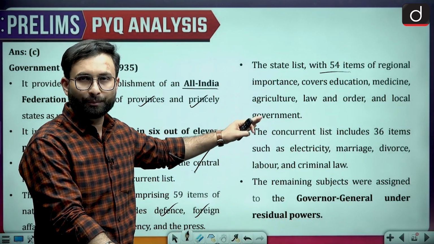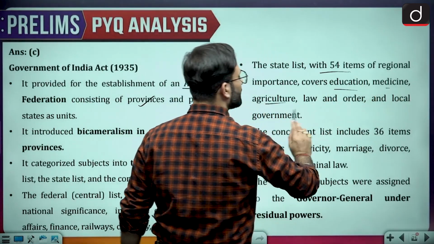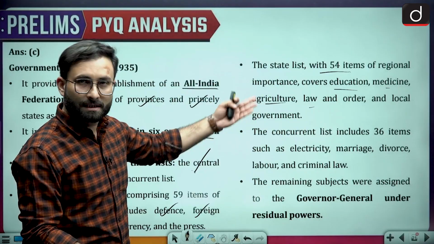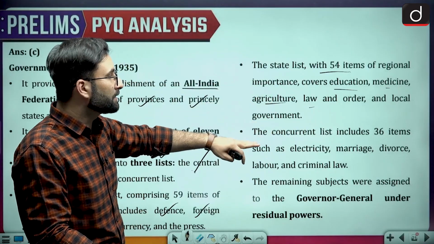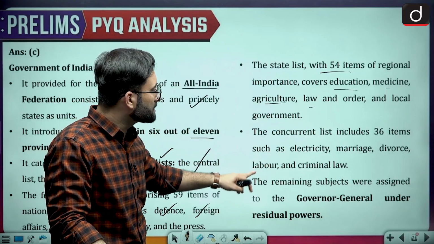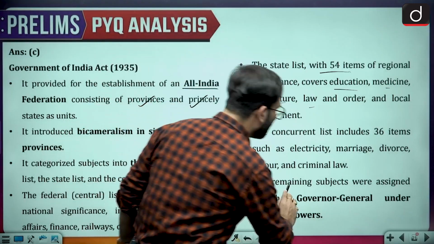These were of the regional importance, like I discussed earlier. So here education, medicine, agriculture, law and order and the local governments, still these are the topics which are there in the state list. Coming to the next one, concurrent list, there were 36 items: electricity, marriage, divorce, labor, criminal laws, etc. And the residuary power over here was with the Governor General.